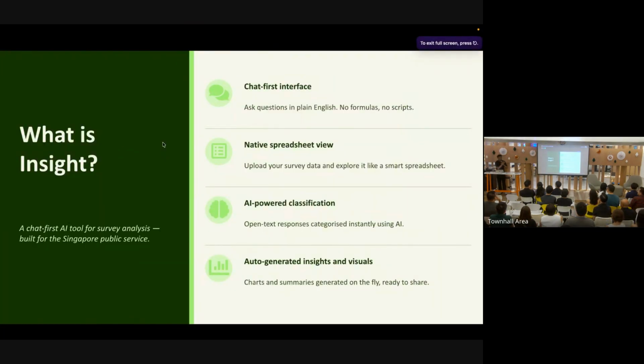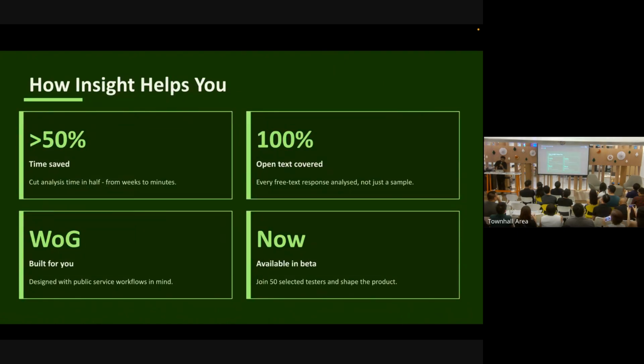And then within minutes, we will go back to see the results. Okay, so this is actually a chat-first interface with a native spreadsheet view to get auto-generated insights and visuals. How this specifically is aimed to help you is to reduce your time. We believe that we should move officers to do higher value work, and not spend time classifying and analyzing the data itself.